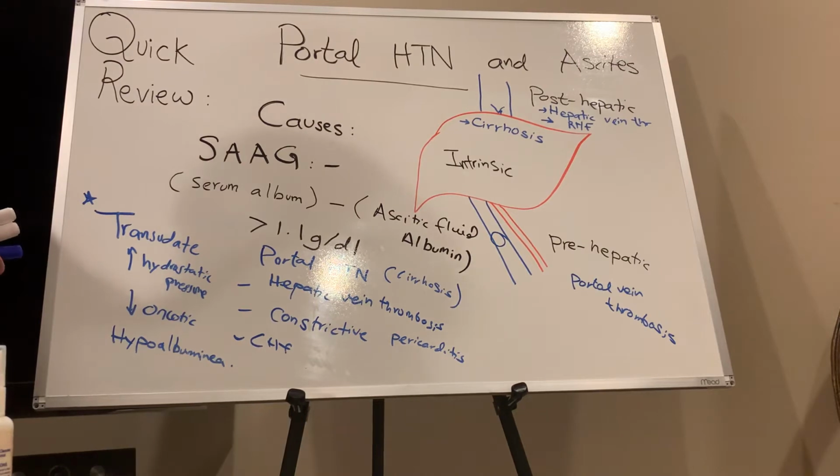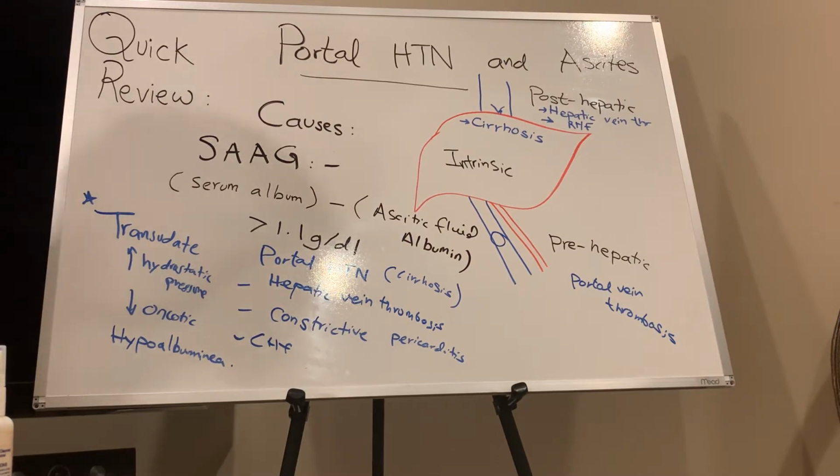You wrote beautifully that there's increased hydrostatic pressure, which is the portal hypertension, which in effect decreases the oncotic pressure, which is the protein, leading to low albumin. Exactly. And everything is basically the right side of the body, like CHF, constrictive pericarditis, hepatic vein, everything is in that pathway.